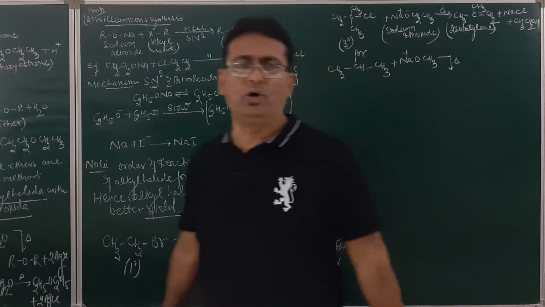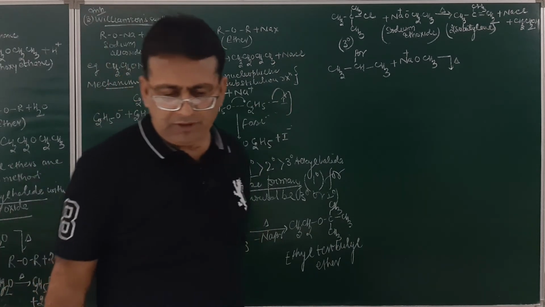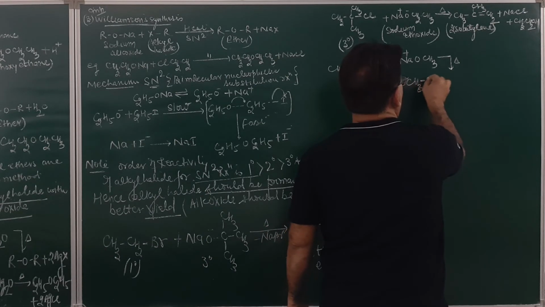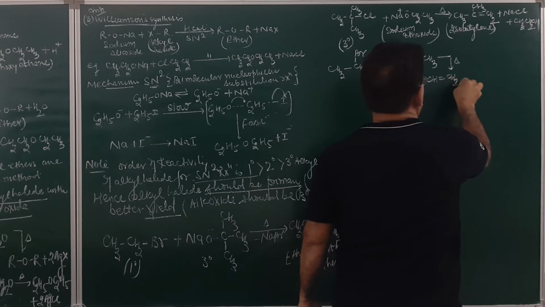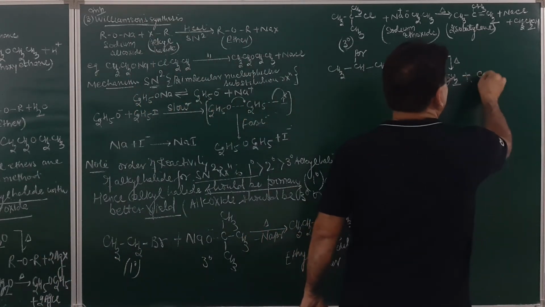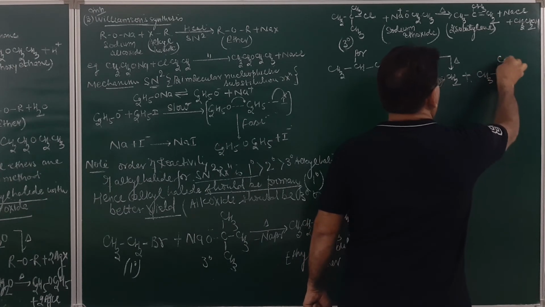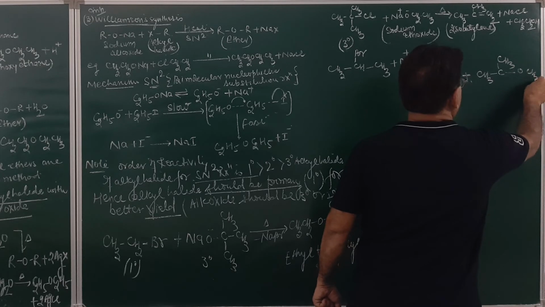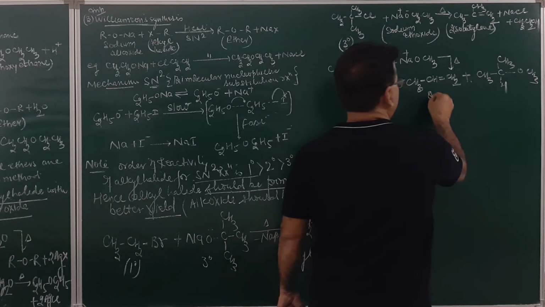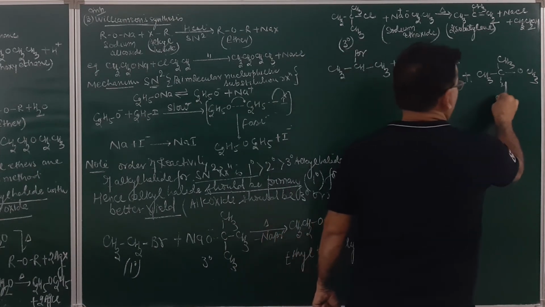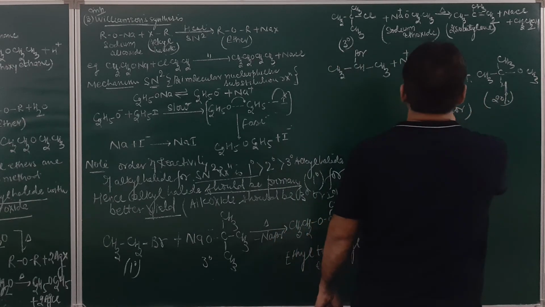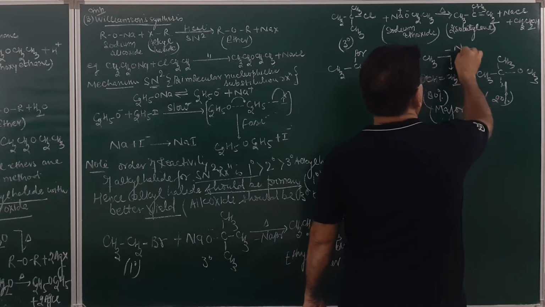Student, in this case also, although both alkenes and ethers are formed, the major product will be alkene. It will result in the formation of CH3CH=CH2, plus ether will be formed. This will be CH3CH(CH3)OCH3. Am I clear? But this will be about 80% and this will be about 20%. So both are formed, but the major product will be alkenes. Sodium bromide will be given out.